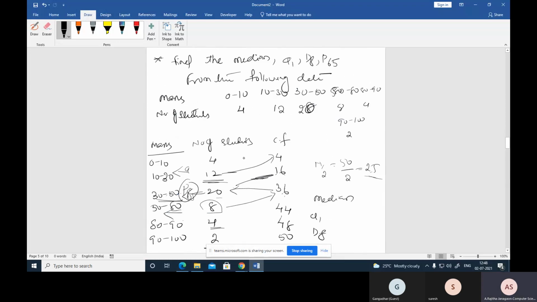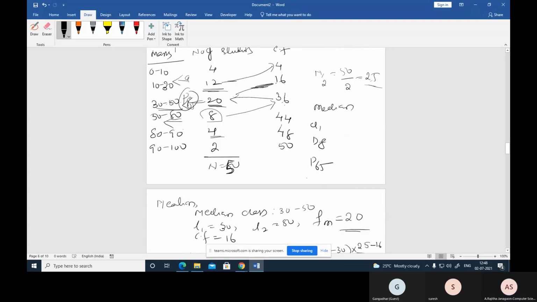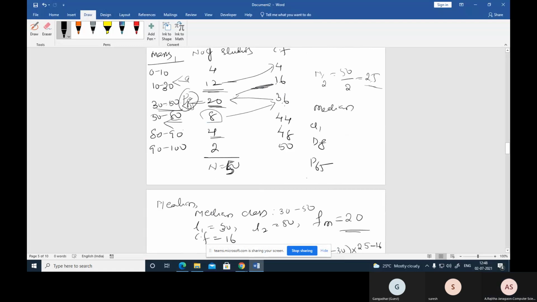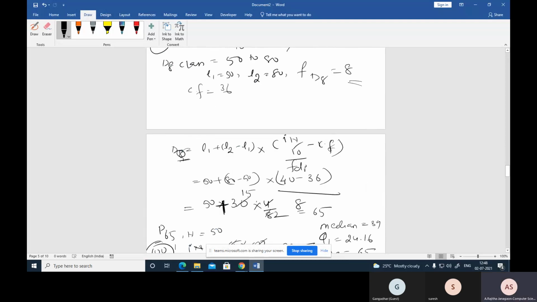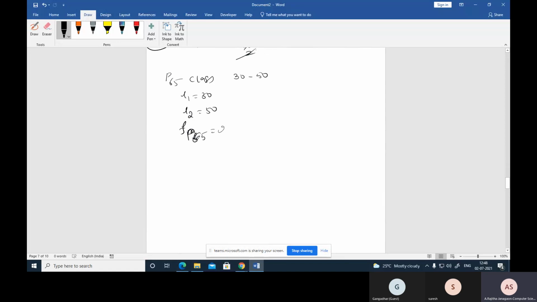And its previous cumulative frequency is 60.